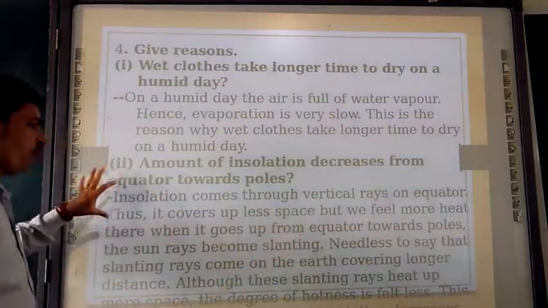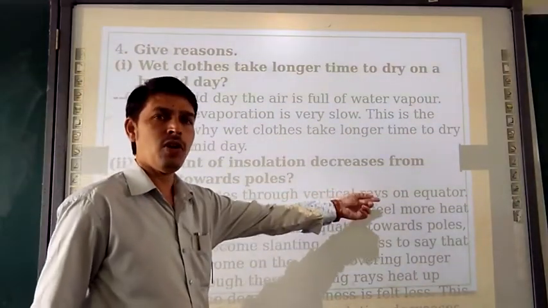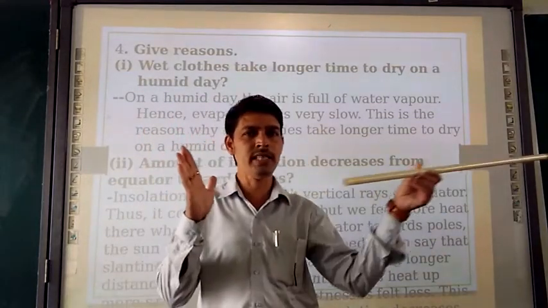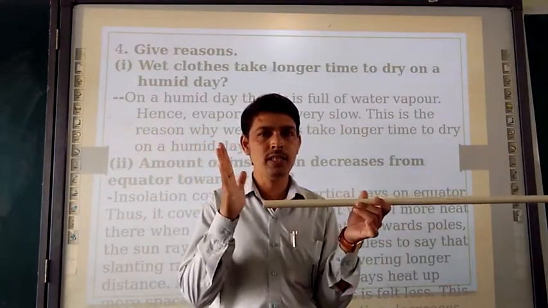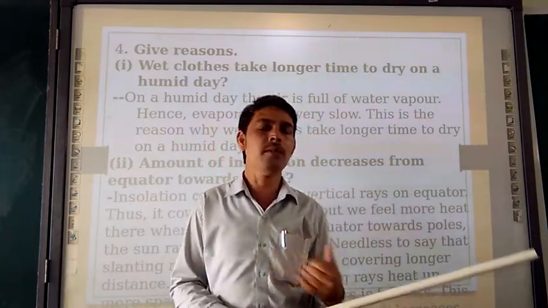Insolation comes through vertical rays on the equator, right? So if the earth is there and sun rays are coming, vertical rays directly reach here, and slant at the polar region.